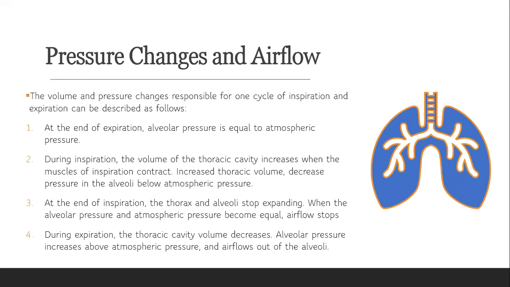The volume and pressure changes responsible for one cycle of inspiration and expiration can be described. At the end of expiration, alveolar pressure is equal to atmospheric pressure. During inspiration, the volume of the thoracic cavity increases when the muscles of inspiration contract. This increases thoracic volume and decreases the pressure in the alveoli below atmospheric pressure. By the end of inspiration, the thorax and the alveoli stop expanding. When the alveolar pressure and atmospheric pressure become equal, airflow stops.